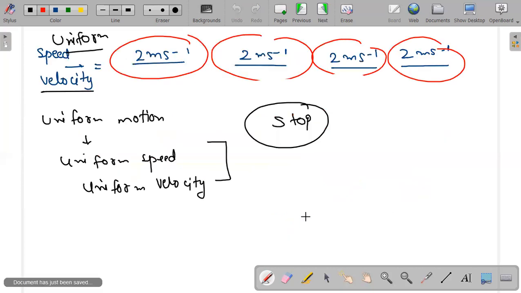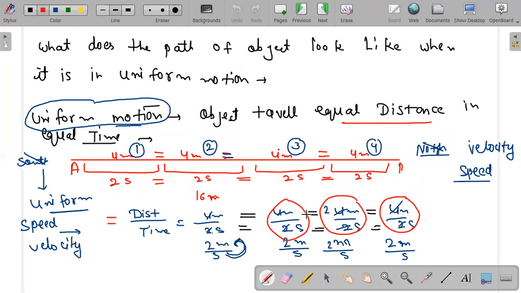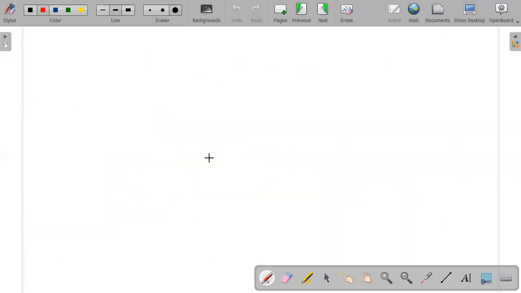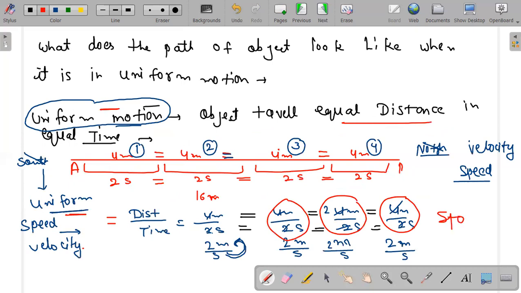Now in my first case I'm having uniform motion, so I get uniform speed and velocity. And I told you that when you are having uniform speed and velocity, just stop by. You cannot get anything extra from it, just stop. The concept is over here.